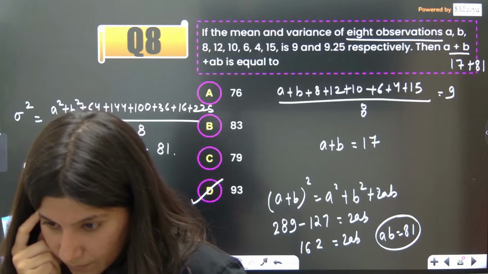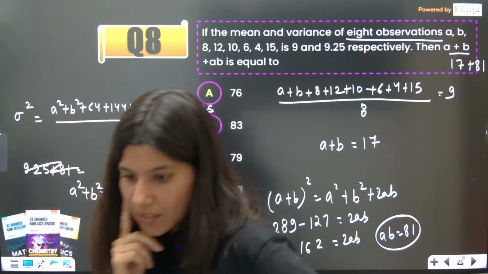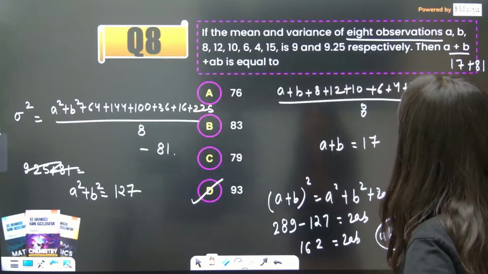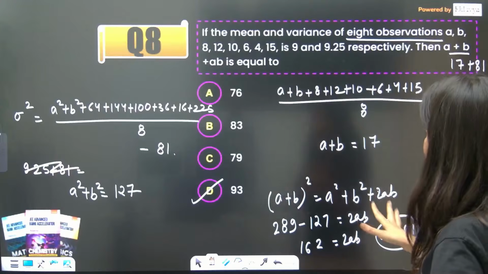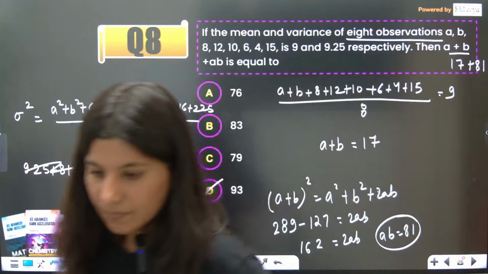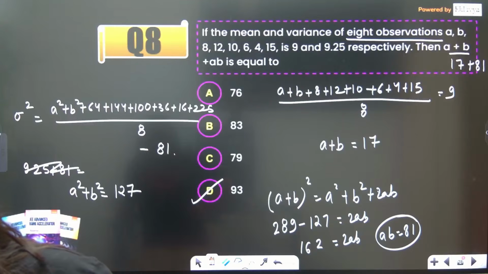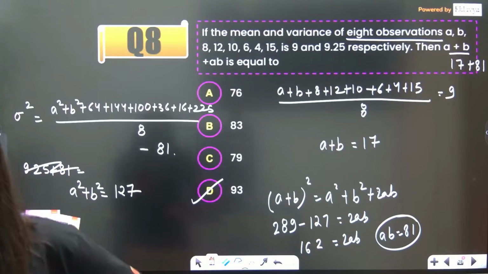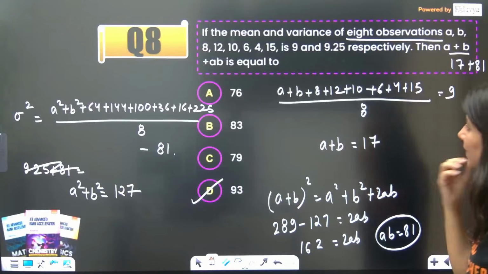Okay. Yes, the last observation is 13, not 15. But anyway, this is how it is done. You just check out the calculation once. Sorry guys, I don't have a calculator. But 17 plus 81 is 98. Yes, but 93 is the correct answer.